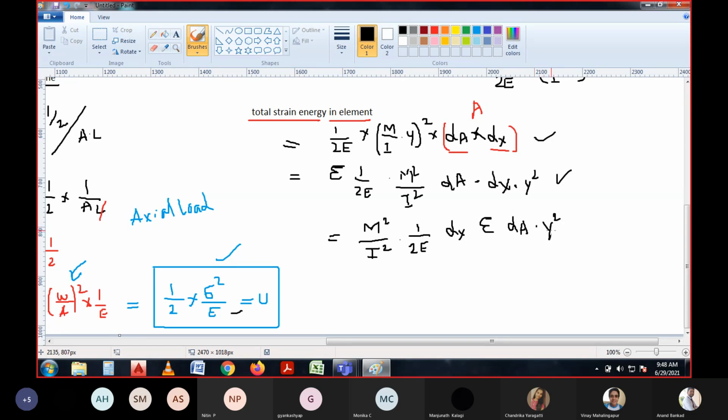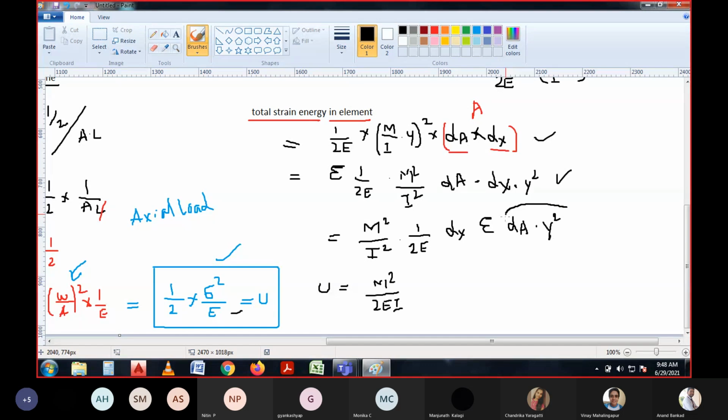Rewriting this equation, we can write the total strain energy due to the bending as M square by 2EI.